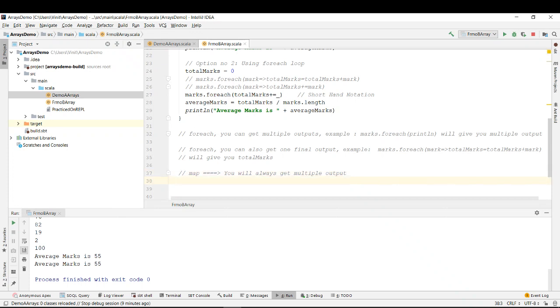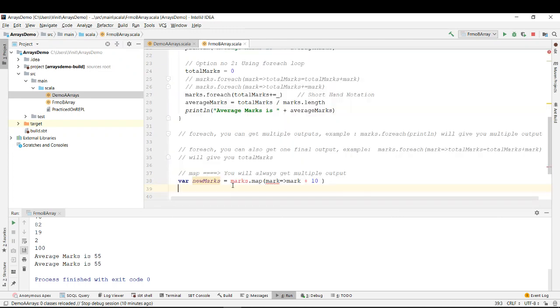An example of it is, let's try this with marks. So this is my array marks, and I say map, right? For each mark, let's say I want to give some extra marks to everyone. Let's say I want to give 10 extra marks, assuming that people couldn't study well because of COVID, right? So what I'm doing over here is new marks. New marks is equal to marks dot map, mark becomes mark plus 10, right?